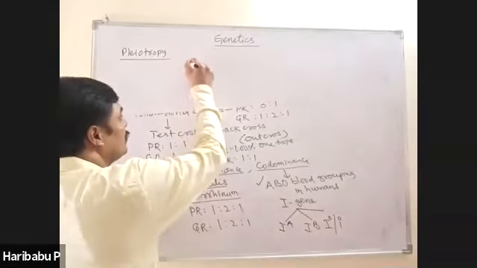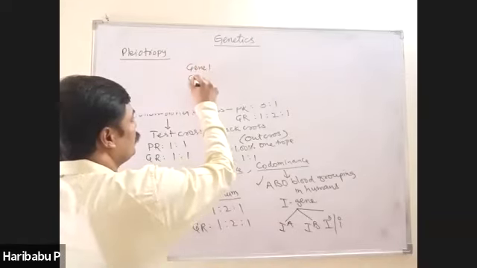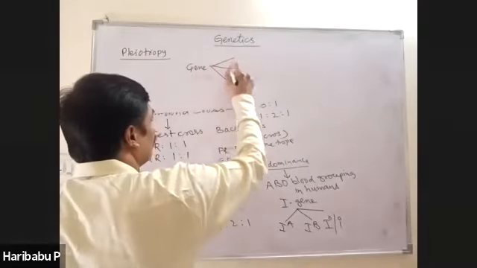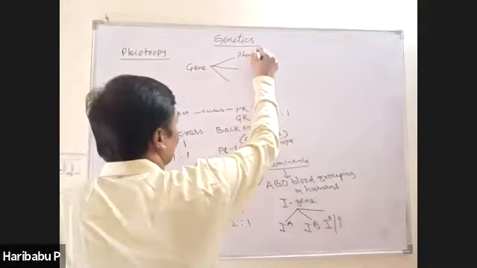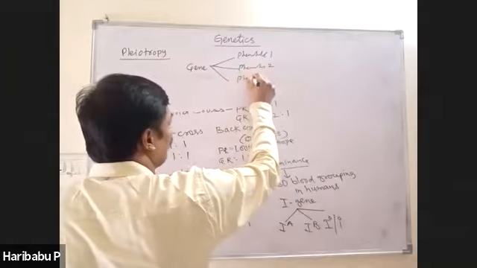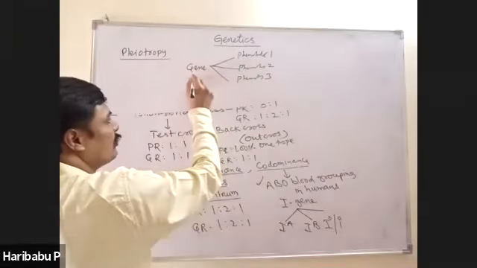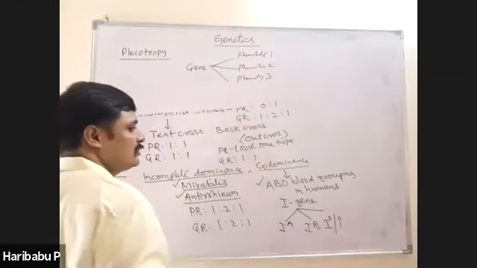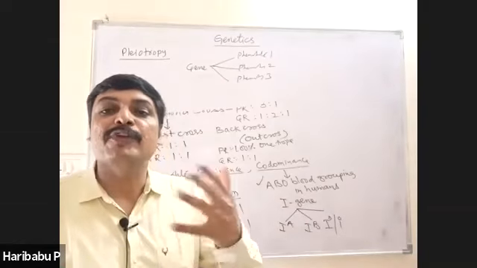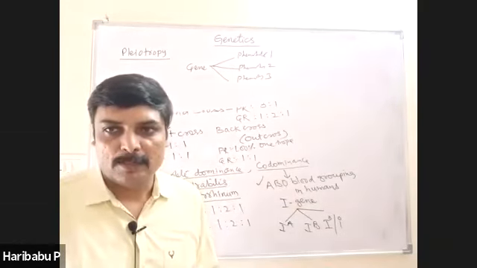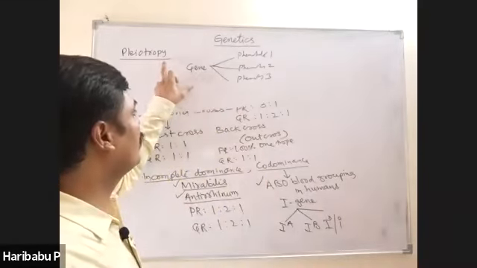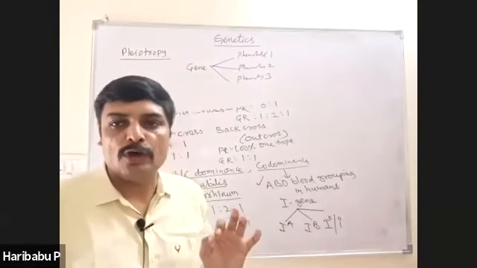Means, see, gene 1 controls phenotype 1, phenotype 2, phenotype 3. One gene controls several phenotypes. That means the gene is related to multiple phenotypic effects. Then it is called pleiotropy, and such genes are called pleiotropic genes.